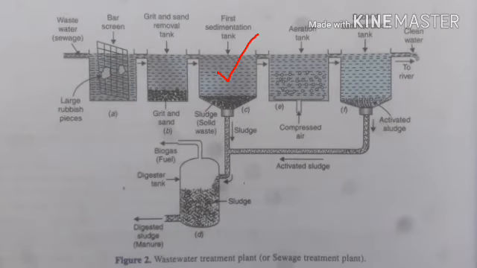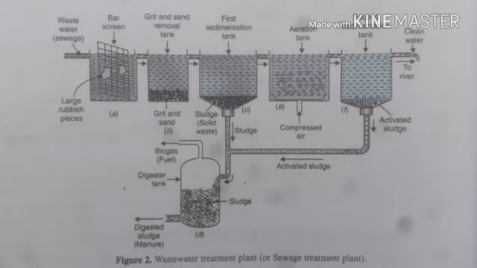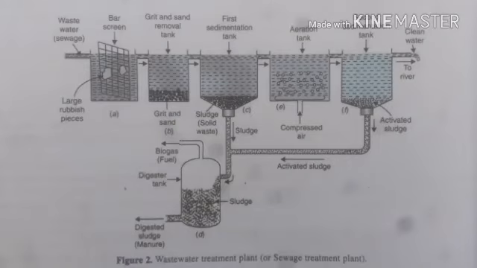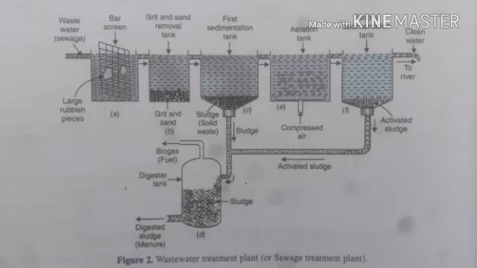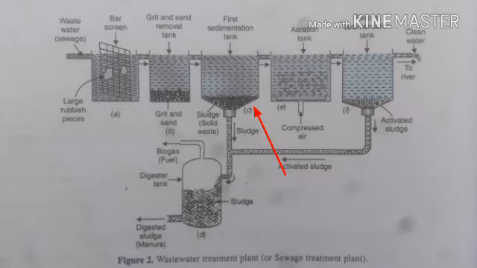sedimentation tank. In this sedimentation tank, they allow the water to stabilize for some time. Then whatever solid particles, solid organic matter or fecal matter are present in the sewage water slowly come to the bottom of the sedimentation tank, and the solid that is collected here is called sludge.